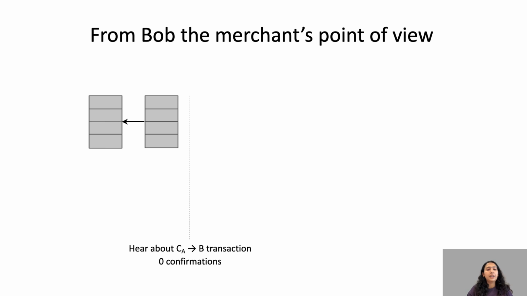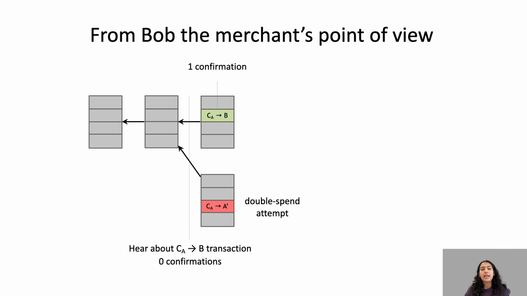So Bob hears about the transaction from Alice to Bob, and right now he has zero confirmations, right? Nobody has confirmed that block. Then he gets one confirmation. And then there is a double spend attempt. Alice tries to pay Charlie using the same coins.